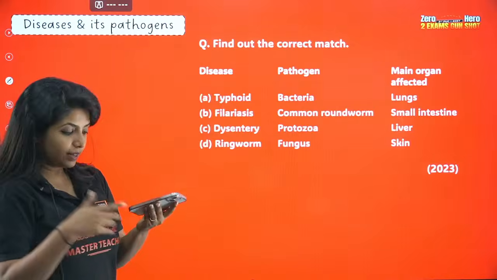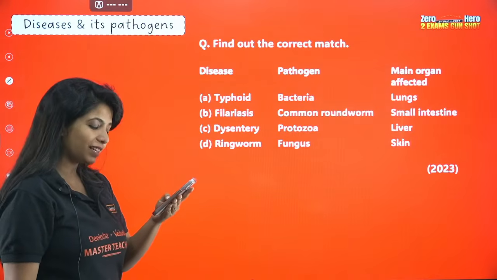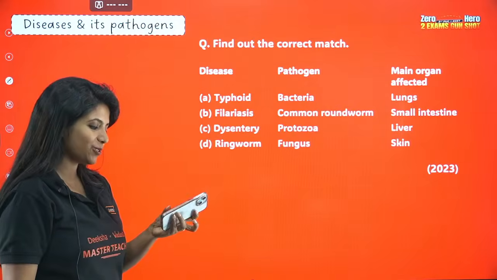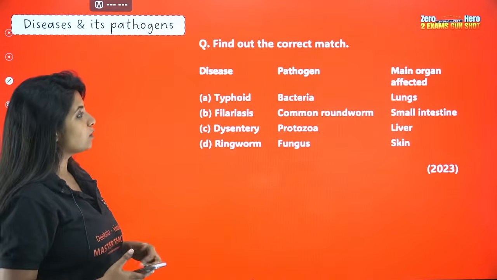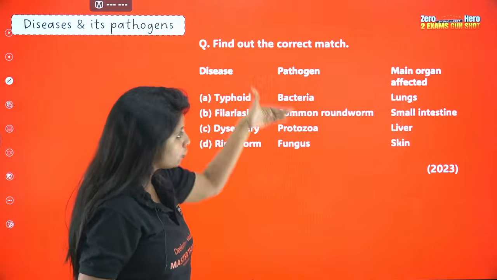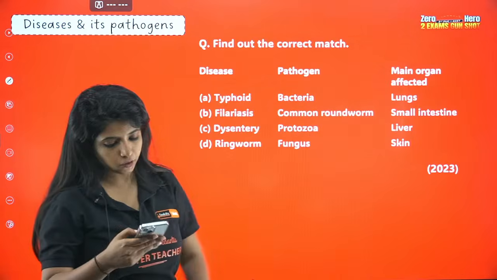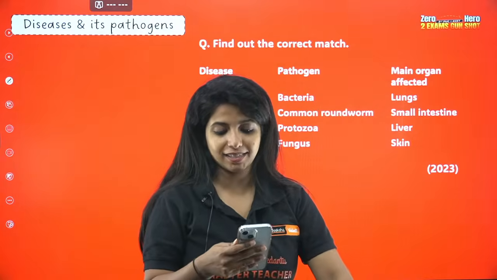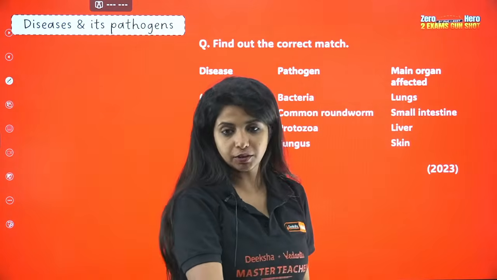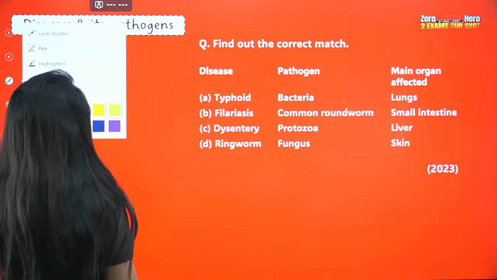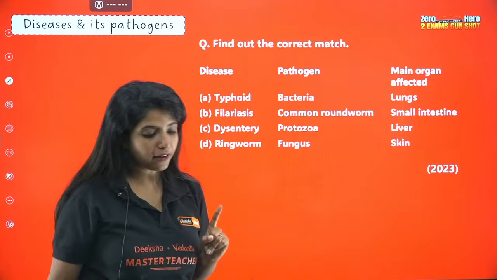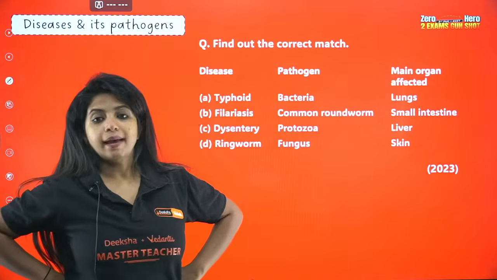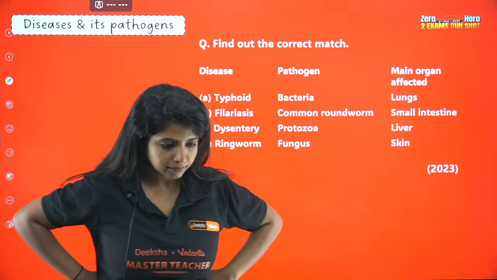Okay. So the next question is this. Chandrika, you also gave me the correct answer. Purvi also, awesome. Next question, find out the correct match. Disease is there, pathogen is there, main affected organ is also there. So now you should be able to do it since we have already discussed all the diseases out there, right? Try it out. You have to find the correct match. Everyone, I'm just waiting for you guys.